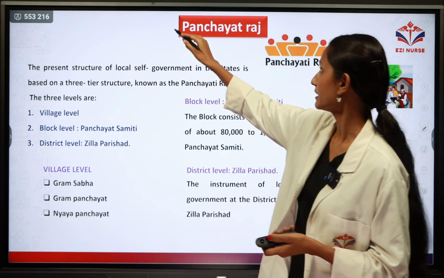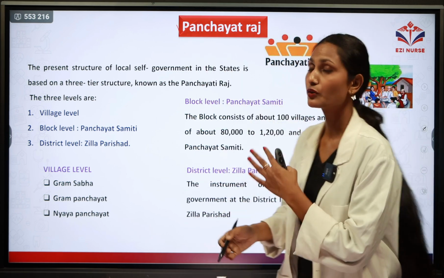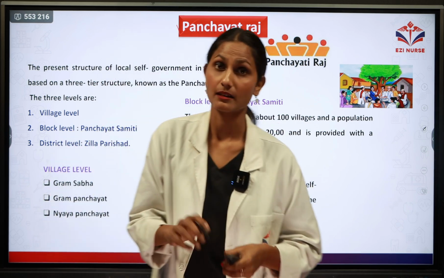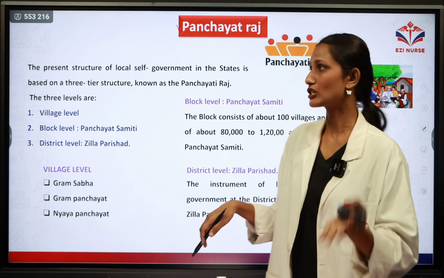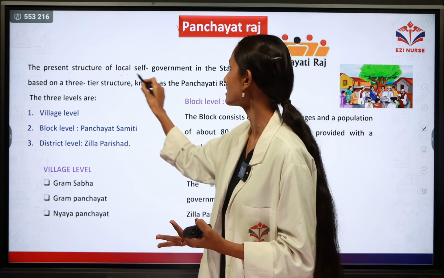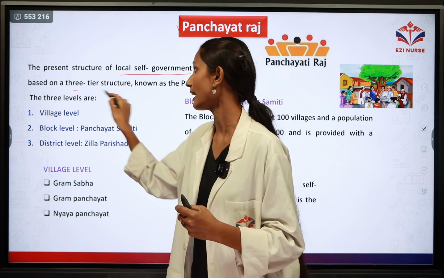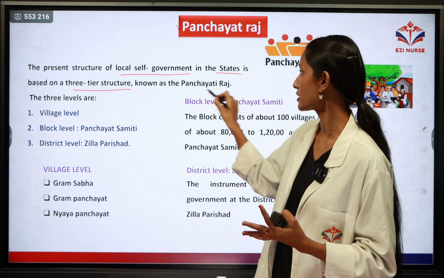Next, we will discuss Panchayati Raj. This question can definitely come for 5 marks, so it is very important from the exam point of view. So what is Panchayati Raj? It is basically a local self-government in the state, and it is based on a 3-tiered structure. That is known as Panchayati Raj.